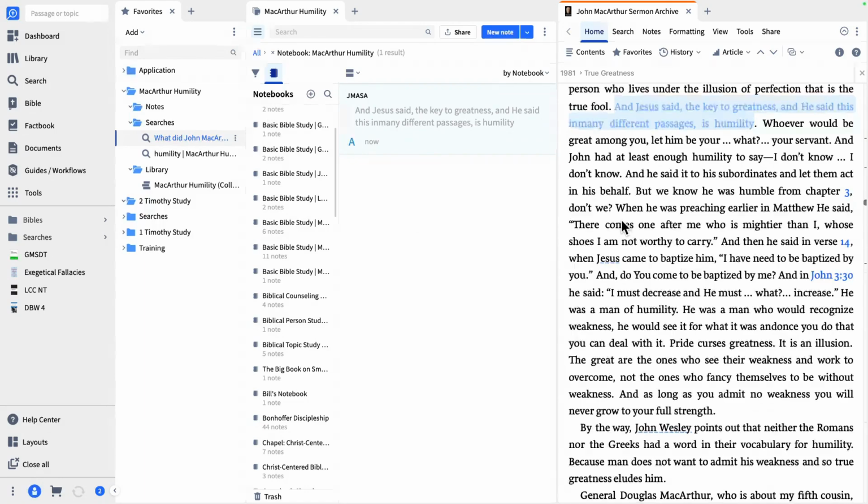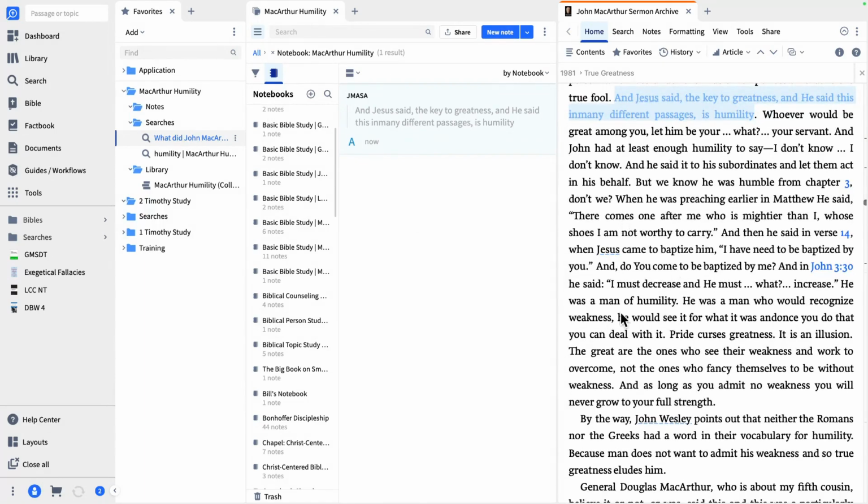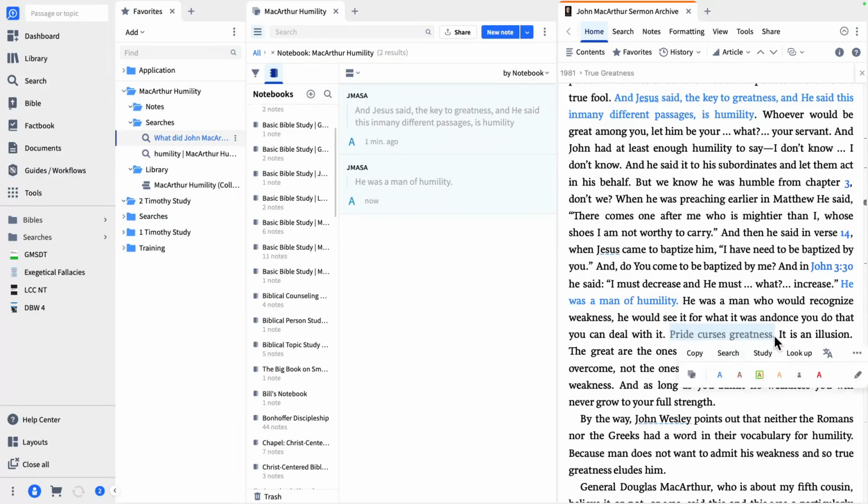Let's take a couple more. Let's see, this says he was a man of humility. Okay, we're going to do the same thing: select, highlight, and Logos adds it to that notebook. Again, if you don't know how to use the notes tool and the notebooks, please sign up for the Power of Notebooks. I'll teach you all about this tool. If you already know, then you should know how this works. All right, let's just do one more. Pride curses greatness. Love that. Okay, there's another one that goes right in that notebook.